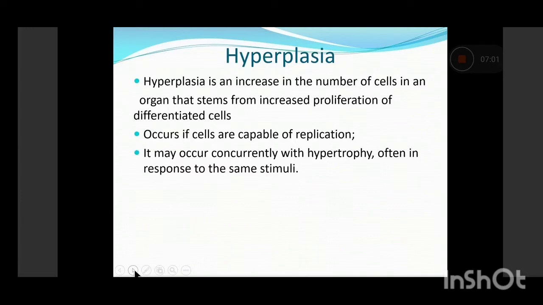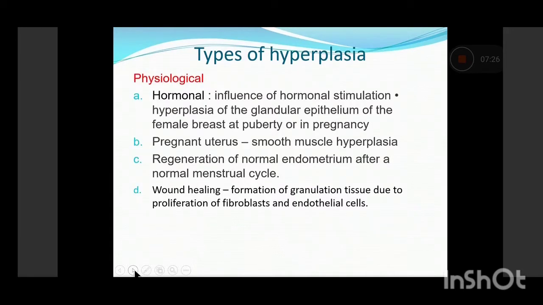Now coming on to hyperplasia, as I told you, hyperplasia is an increase in the number of cells in an organ that usually results from increased proliferation of more or less differentiated cells. It occurs only in the organs in which the cells are still capable of replication. So it usually occurs concurrently with hypertrophy, as in pregnancy, because most often the stimulus is the same for both hyperplasia and hypertrophy. It is again either physiological or pathological.